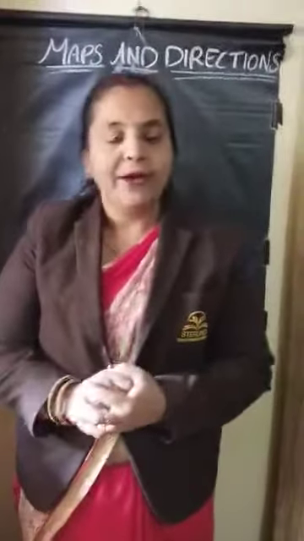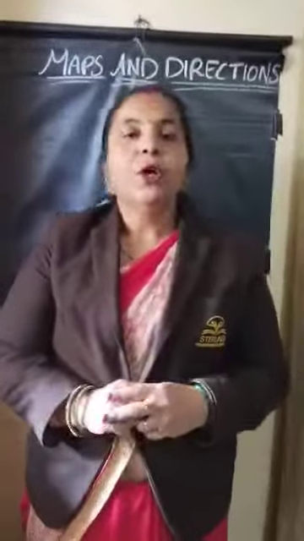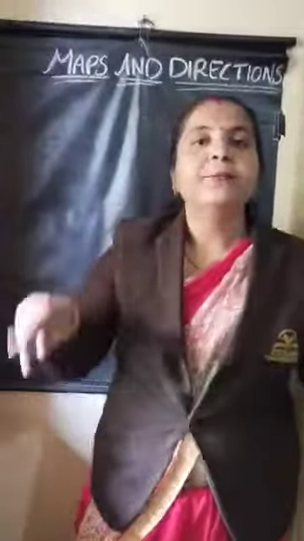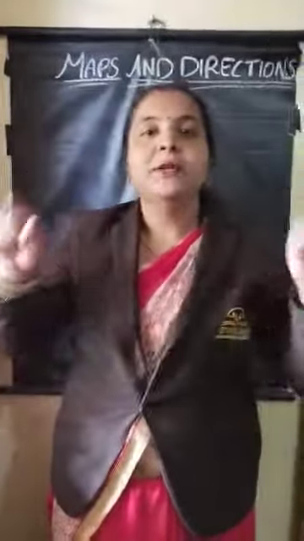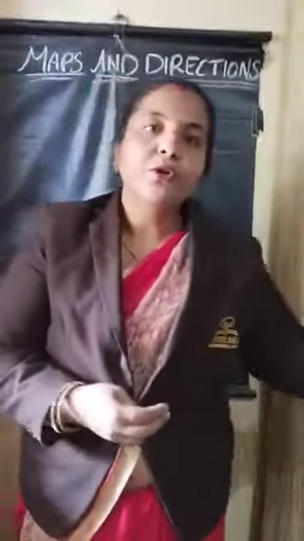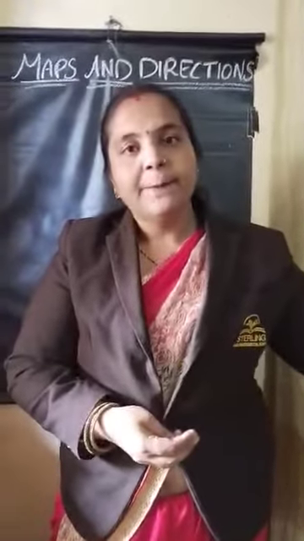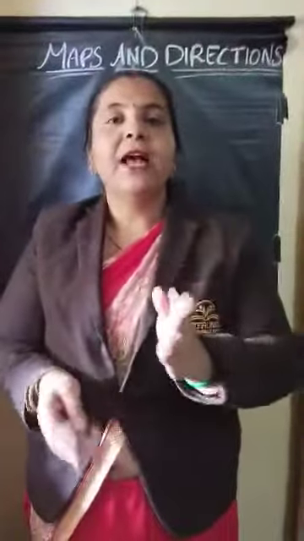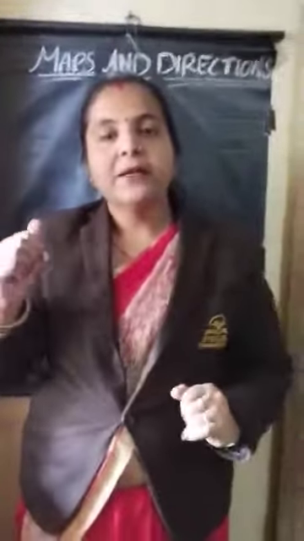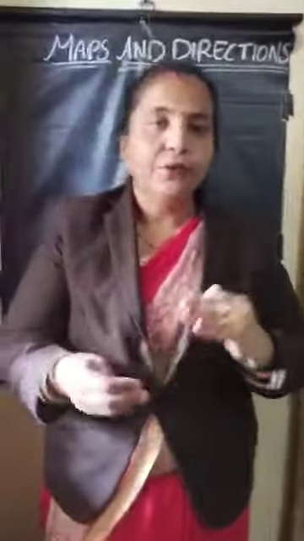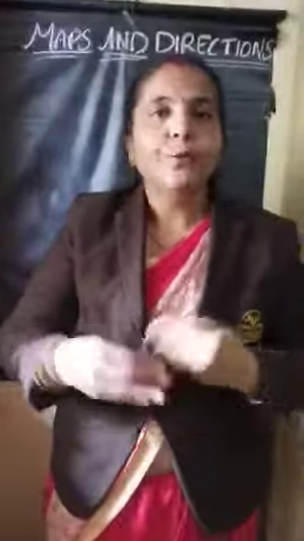Okay, children. Now what you have to do here, we will revise what I told you yesterday. If you go to some new places, you want a map. That only we call map and direction. If we are going to new places, through the map we are going to reach the place, the route. If we ask about some place, the map will show: go, take left, take right, go back. So through that we want the route map.